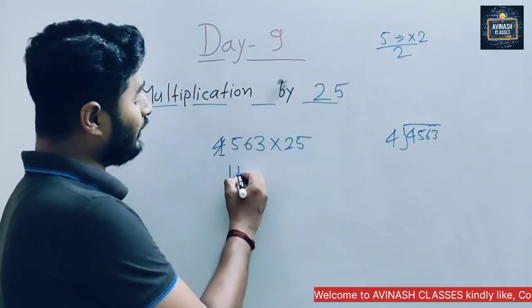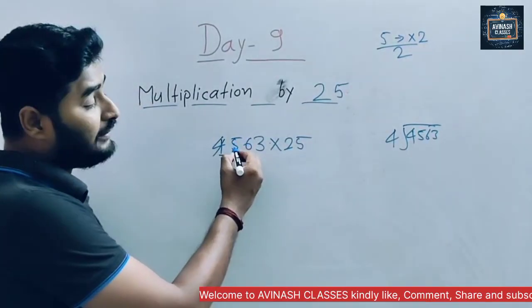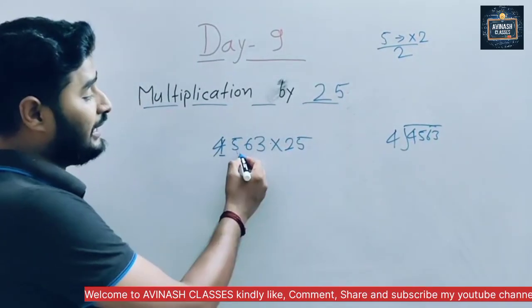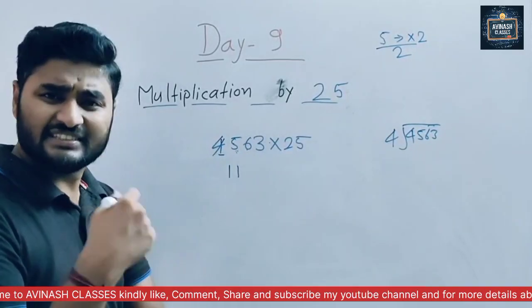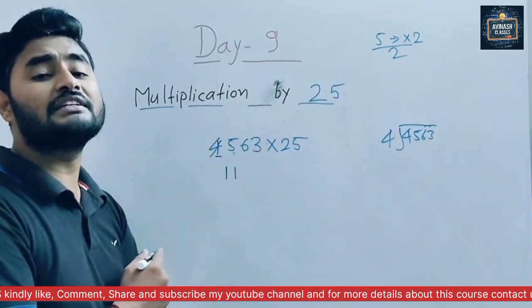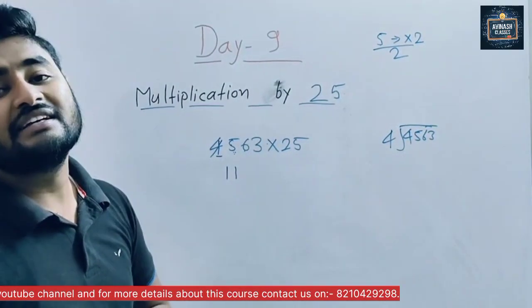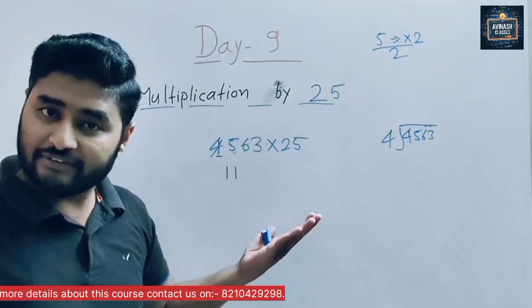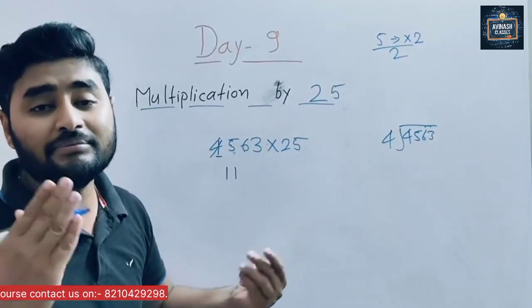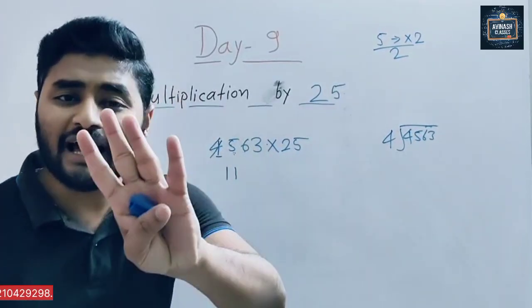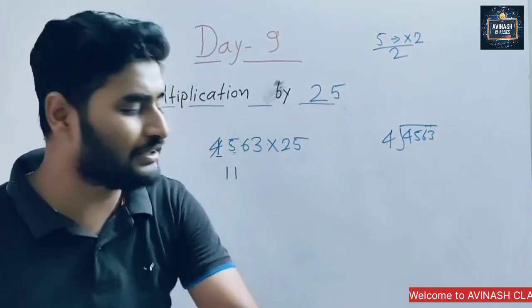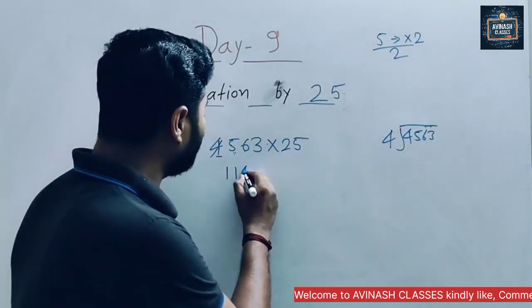So again 1. But this time 5 minus 4, 1. And 1 and 6, 16. Now, is 16 coming in the 4 table or not? Just tell me. Definitely coming. How many times? 4 times, because 4 times 4 is 16. So here we write 4.